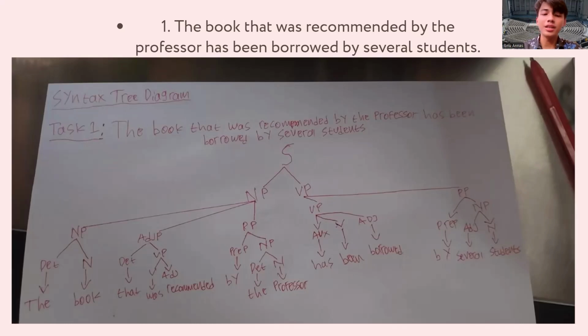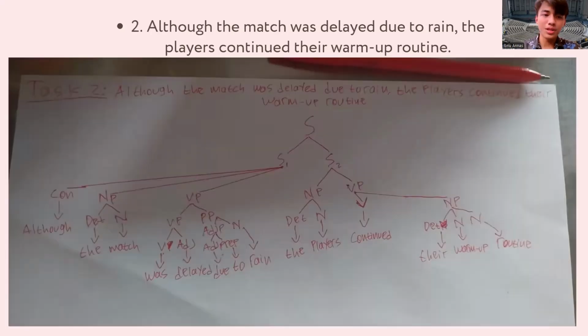So in the first one, in this tree diagram, we'll see that the whole sentence splits into the noun phrase and a verb phrase. The noun phrase includes the noun and a relative clause, like an adjective phrase. And the verb phrase includes the auxiliary verbs and the passive verb itself, also followed by the prepositional phrase. Number one is clear. Now let's head to the second one.